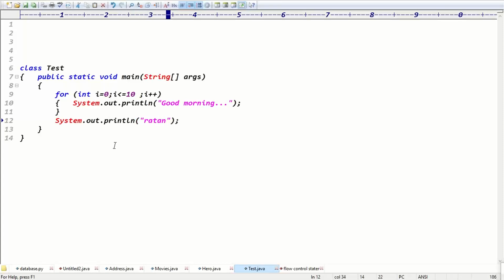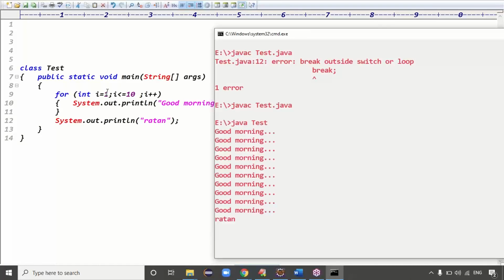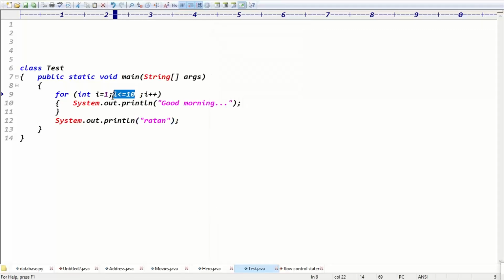Guys, in this case what is the output now? Good morning is printed how many times? Yes, good morning is printed 10 times. After the 10 times, what is the output? Ratan is printed, right? Good morning is printed 10 times, and after 10 times it executes the next statement, so we got the output Ratan. Exactly, guys.